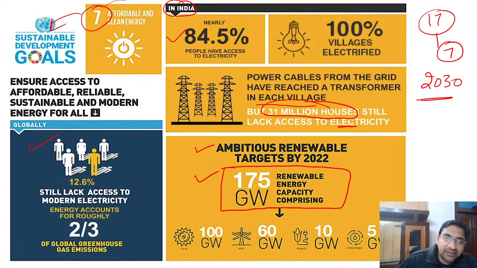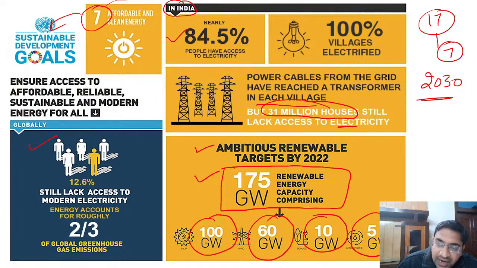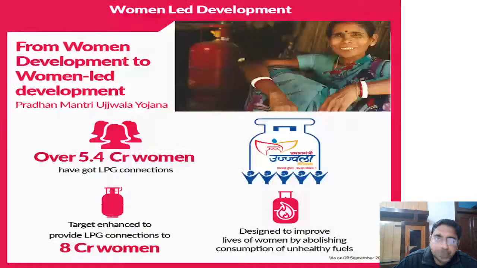You should remember this, guys: 175 gigawatt we have to generate. It is split as 100 gigawatt from solar, 60 gigawatt from wind, 10 gigawatt from biomass, and 5 gigawatt from hydropower. So it comes to a total of 175 gigawatt of renewable energy by 2022.